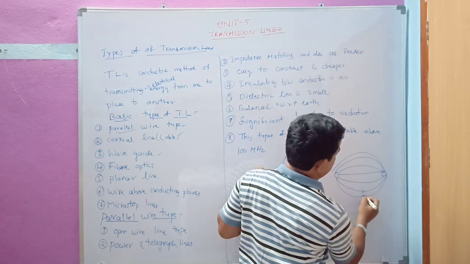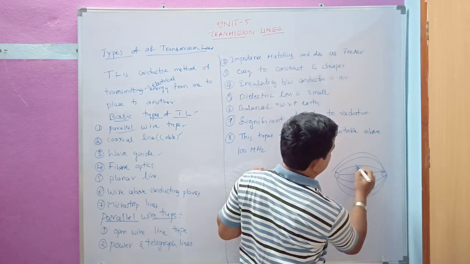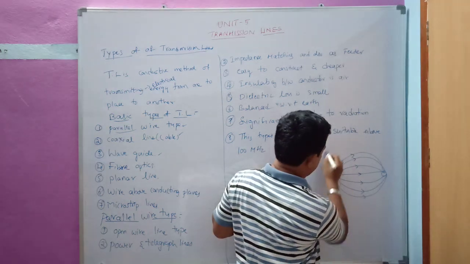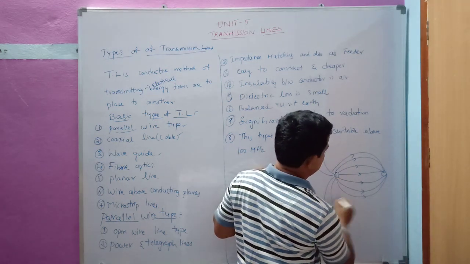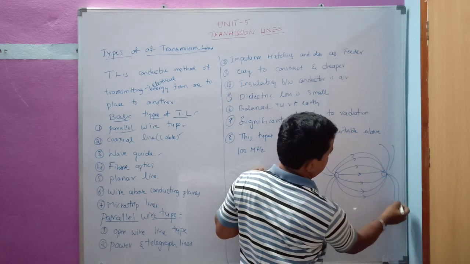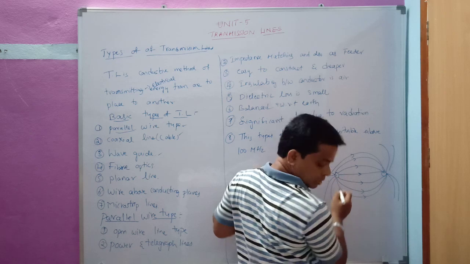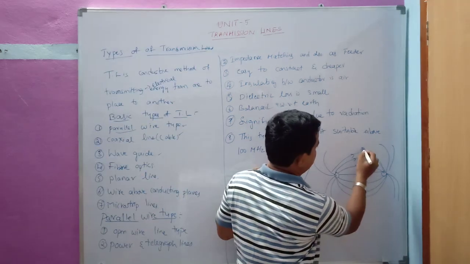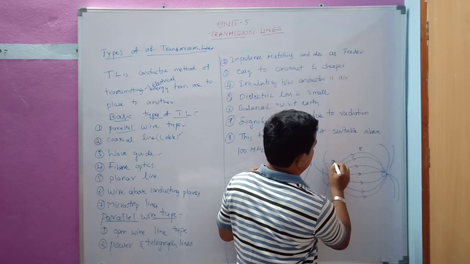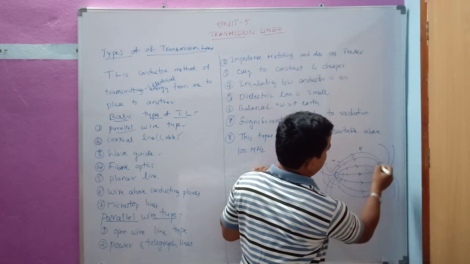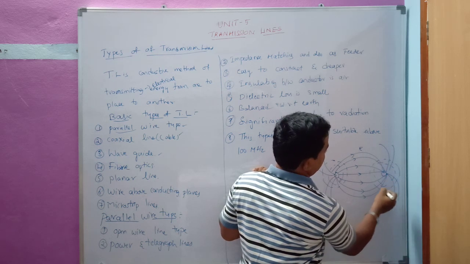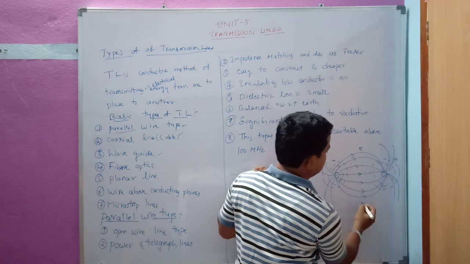They are going like this, escaping out like this. So these are the electric lines, the E lines, and these are the H lines, the dotted lines which I am drawing here. So we have electric and magnetic field lines, E and H lines.